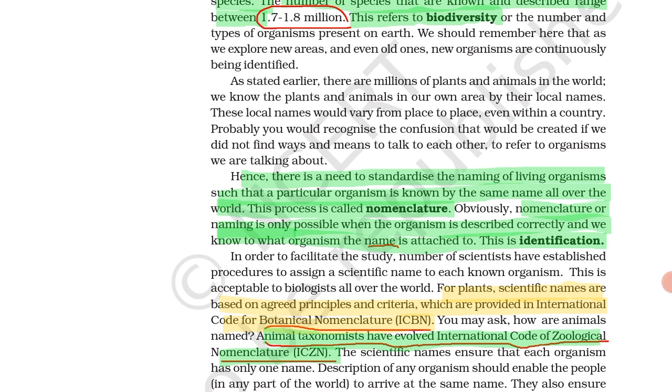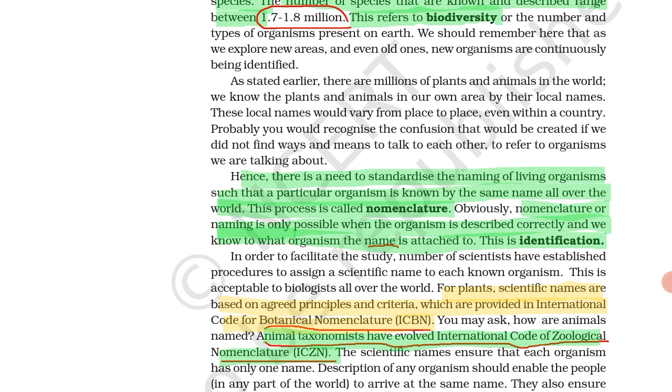After nomenclature we can identify a particular thing or organism. We can recognize this is that and this is that. So identification is the correct description given to any organism by name.